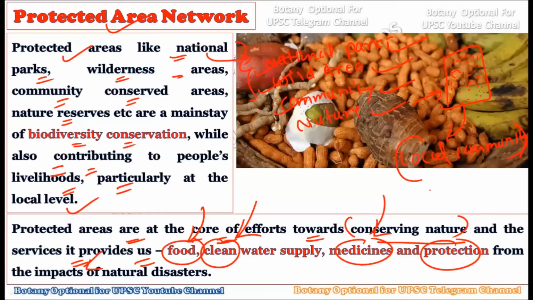Okay, and not only this, it will also protect us from the impact of natural disasters, right? Because all of this nature, if it is in balance, it will not show many natural disasters, and if it is imbalanced due to one reason or another or any anthropogenic activity, it will cause many natural disasters like earthquakes or volcanoes, etc. Okay, so here in the protected area network, you have to understand that we are conserving nature not only from the nature point of view but also from the human point of view as well.